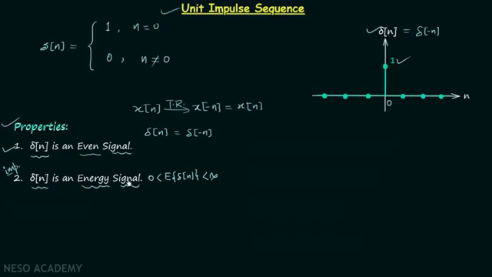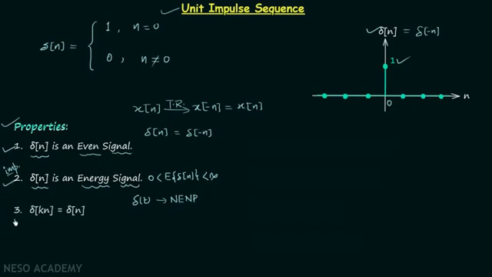But if you go back to the continuous time signals lectures, you will find delta t, which is the continuous time unit impulse signal, is neither an energy nor a power signal. So delta n is an energy signal, but delta t is neither an energy nor a power signal. So this is one important property, remember it.